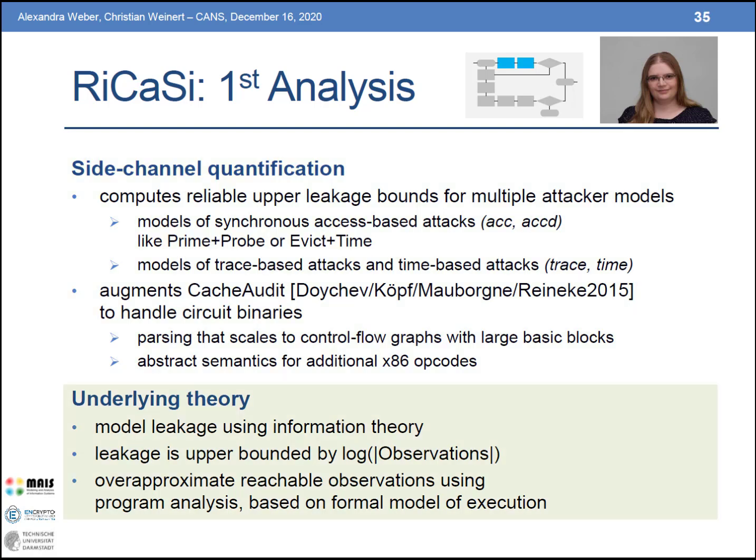How does this formal model of execution work? In the theory underlying the analysis, we first model the leakage to cache side channels using information theory. This leakage is then upper bounded by the logarithm of the observations that an attacker could possibly make, and we over-approximate these reachable observations using program analysis based on this formal model of execution, which is an abstract semantics that over-approximates the possible executions of the x86 binary. That is, the leakage bounds that we obtain with this analysis are reliable security guarantees with respect to the underlying formal model of execution.